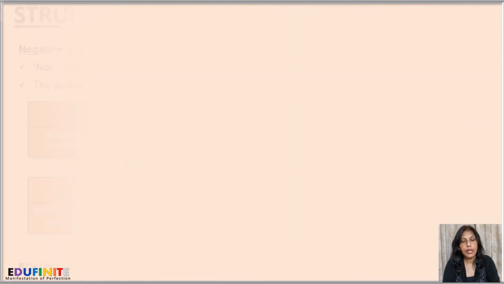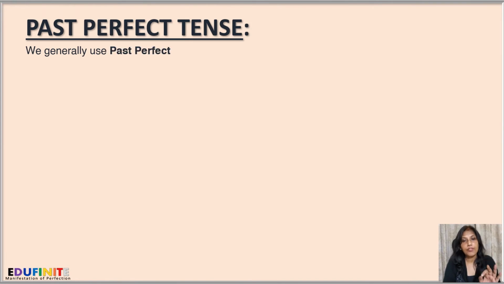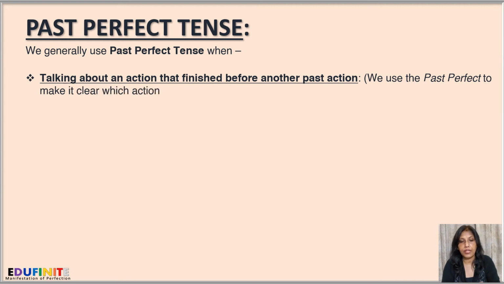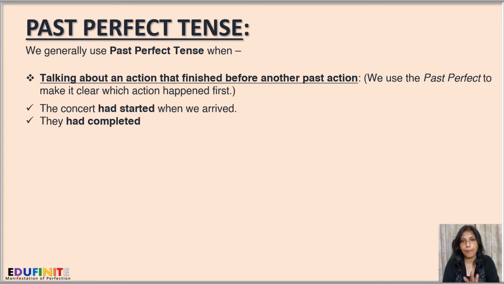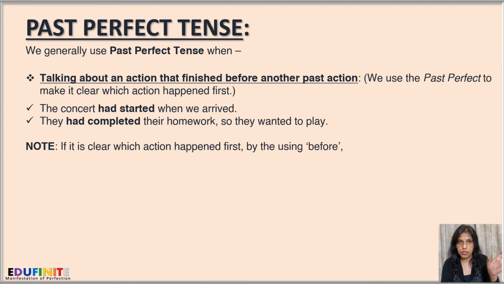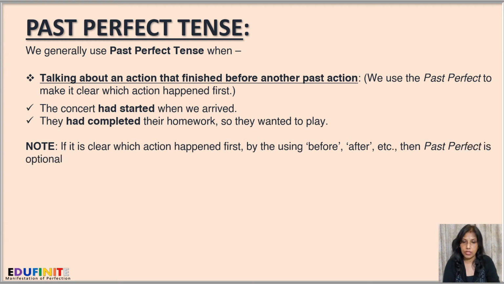Next, past perfect tense. We generally use past perfect tense when talking about an action that finished before another past action. We use the past perfect to make it clear which action happened first. The concert had started when we arrived. So, two actions: the concert and we arrived. But which happened first? The concert. It started first, then we arrived. They had completed their homework, so they wanted to play.